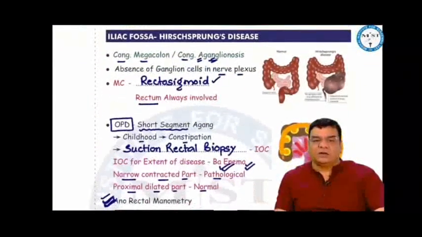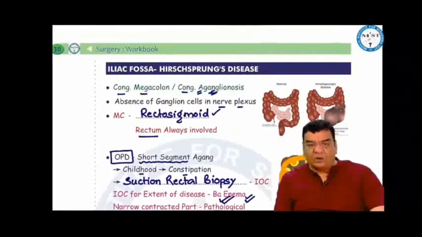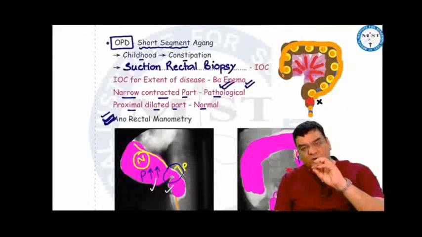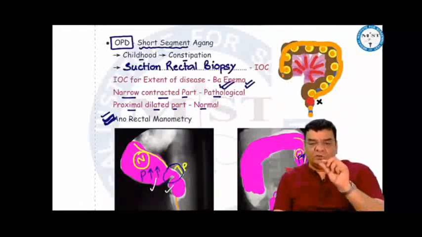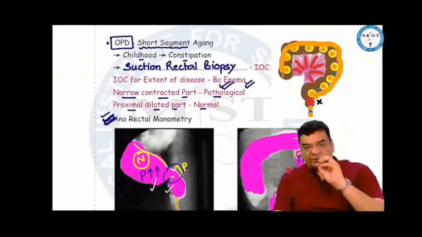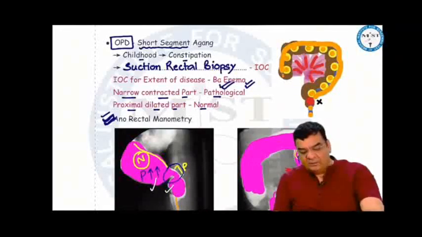Hirschsprung disease, or congenital megacolon, or congenital aganglionosis, is absence of ganglion cells in the nerve plexus, most commonly in the rectosigmoid. The rectum is always involved. Depending on whether the aganglionic segment is short or long, the presentation can differ. We know that the nerves control the muscle movements of the rectosigmoid and the GIT. If there is absence of ganglion cells, the motor movements will be affected and peristalsis will not occur.